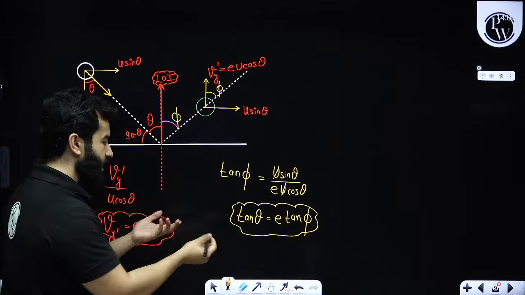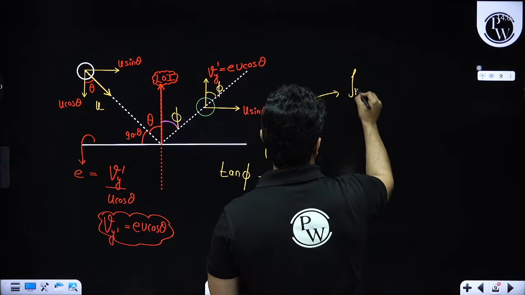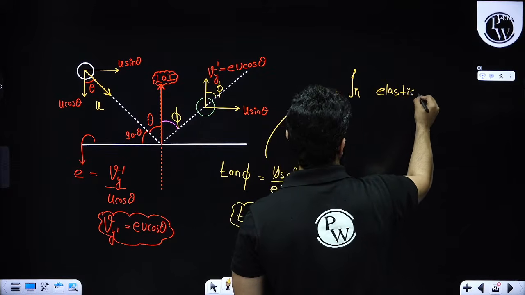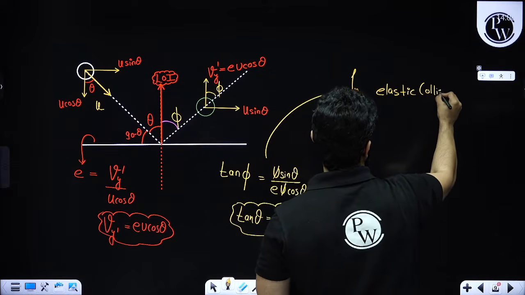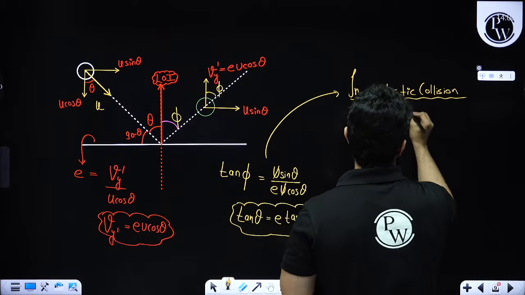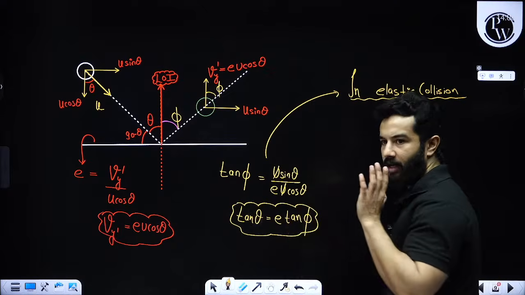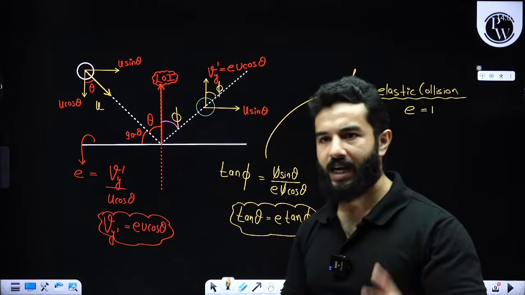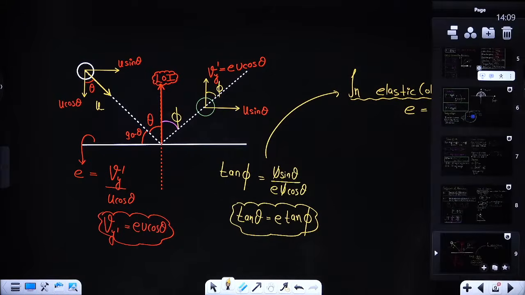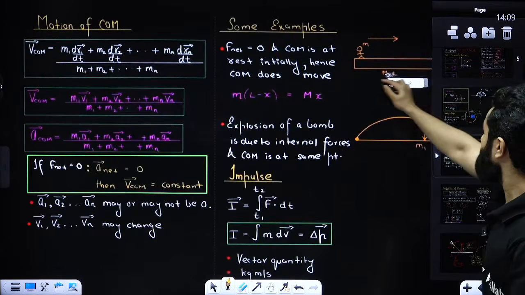If let's suppose E is equals to 1. Now please see. In elastic collision, that means when energy is conserved, in that case E is equals to 1. And if E is equals to 1, tan theta is equals to tan phi. In that case, tan theta is equals to tan phi, right? Clear? Hopefully now this concept is clear to all of you. Let me know.